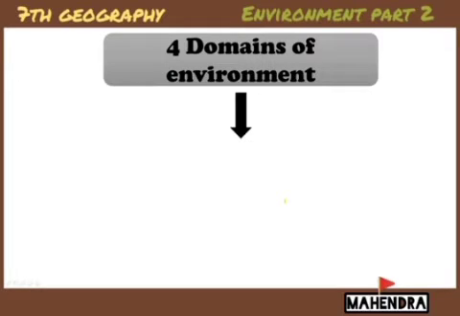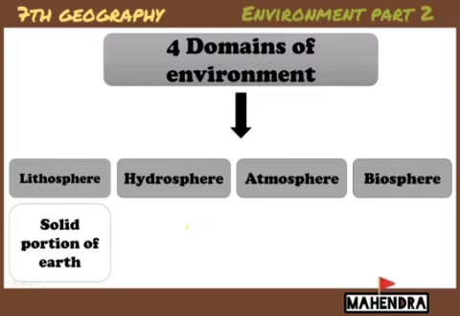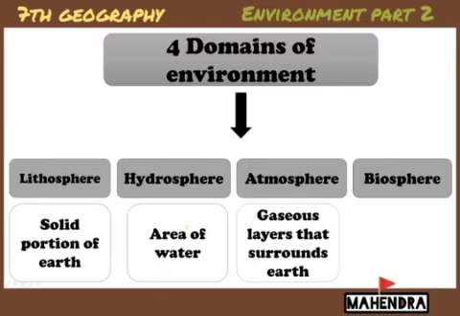And we have to discuss the domains of environment. What are the domains of environment? There are four important domains of the environment. Number 1, lithosphere. Second, hydrosphere. 3, atmosphere. 4, biosphere. What is lithosphere? The solid portion of the earth is called lithosphere.